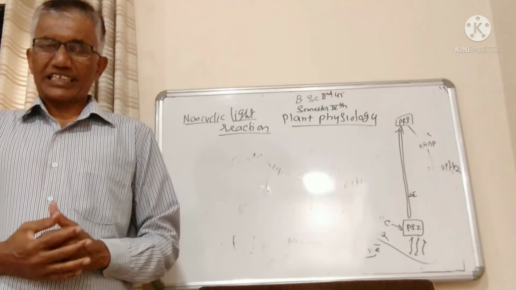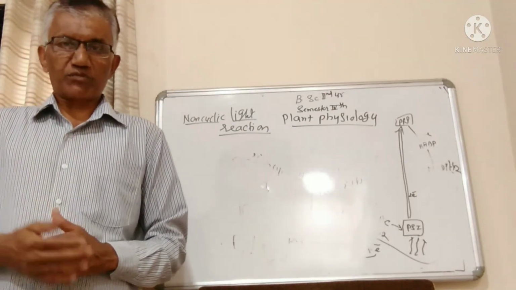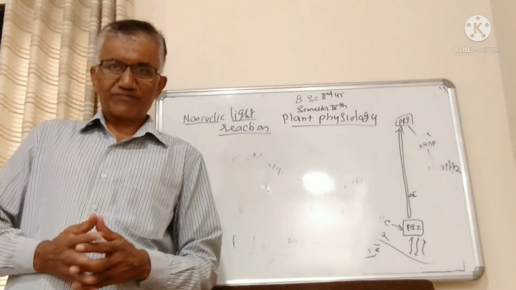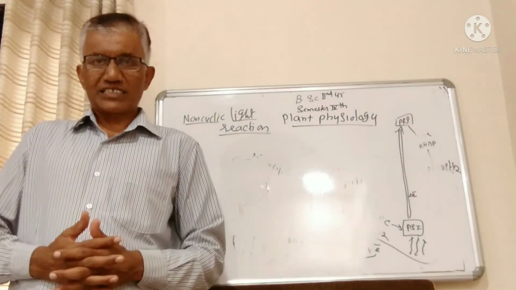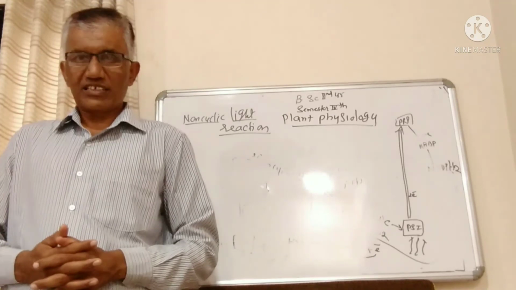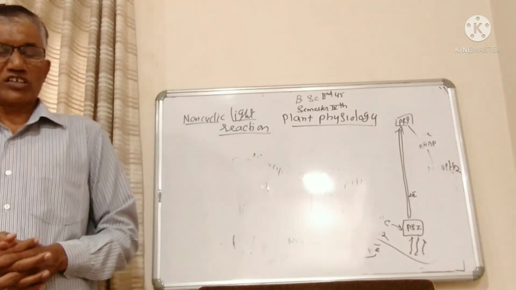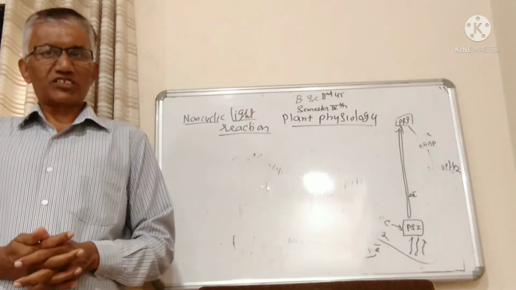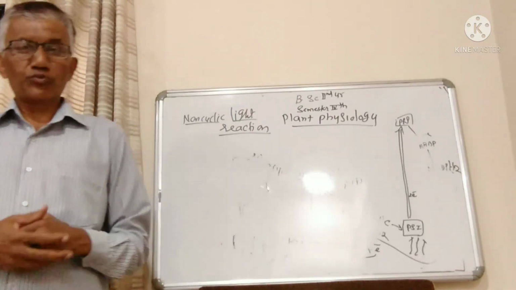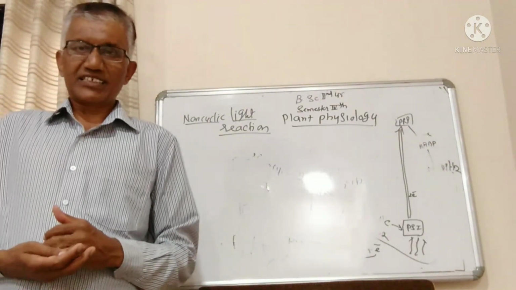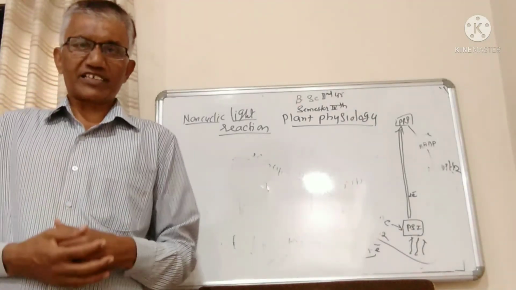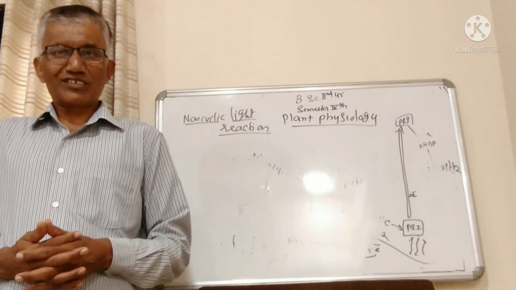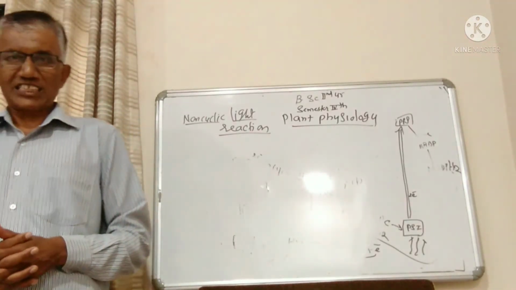So what is meant by dark reactions, or carbon dioxide assimilation, or carbon dioxide fixation? Why is it known as dark reactions? Because it takes place whether light is present or absent; there is no need for light in the dark reaction, therefore it is known as dark reaction. It is also called carbon dioxide assimilation. It is also known as Melvin Calvin reactions.